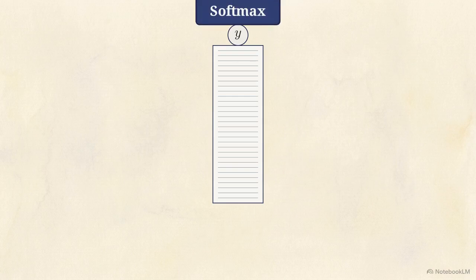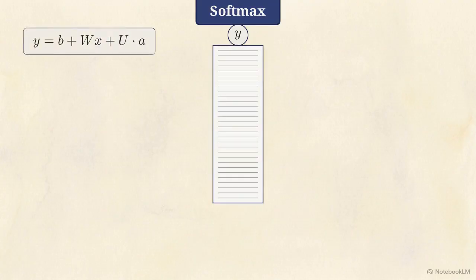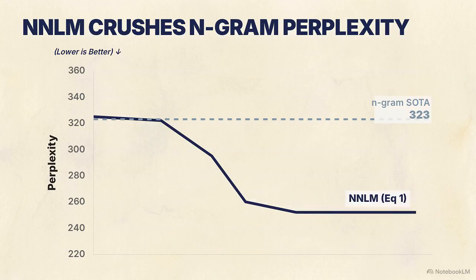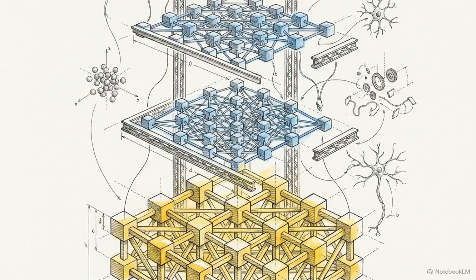This output vector contains a distinct predictive score for every single word in the entire vocabulary. Finally, a softmax function normalizes those raw scores in y, guaranteeing they sum to 1 and form a valid probability distribution for the next word. This equation 1 block, a 2-layer multi-layer perceptron, successfully beat the heavily optimized state-of-the-art n-gram models on perplexity benchmarks. This exact sequential logic, pulling a linear lookup, passing it through a nonlinear hidden representation, and projecting it to an output, forms the structural backbone of every neural language model running today.